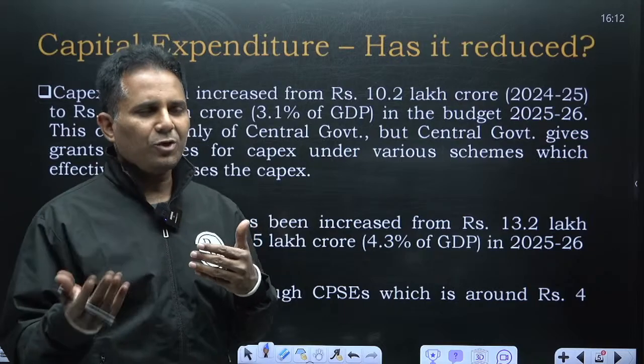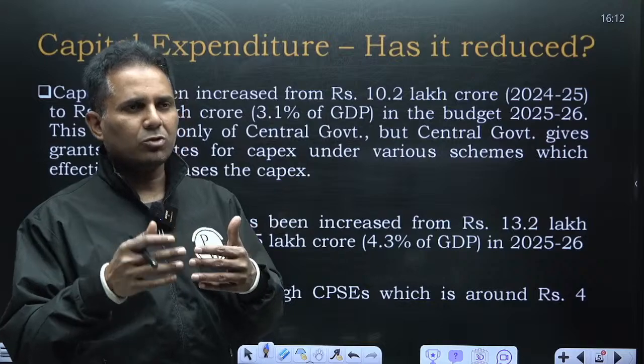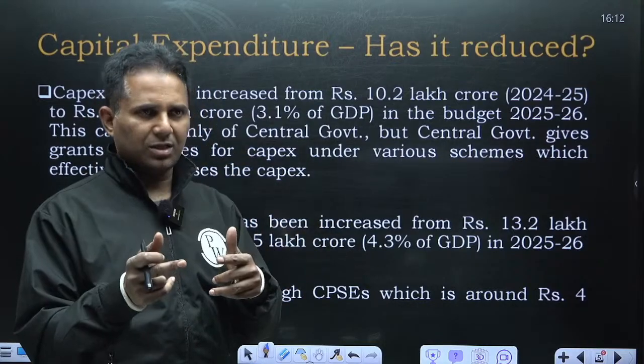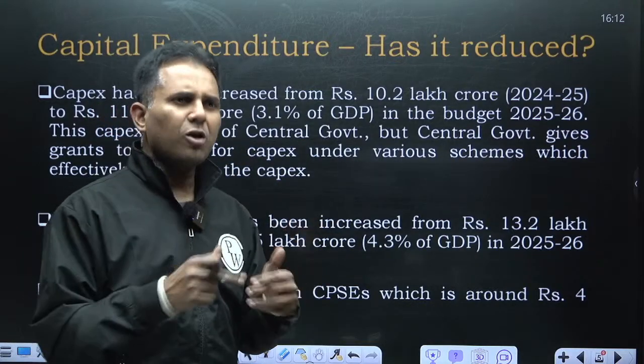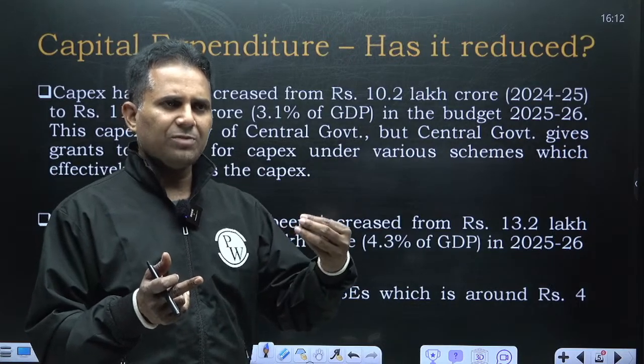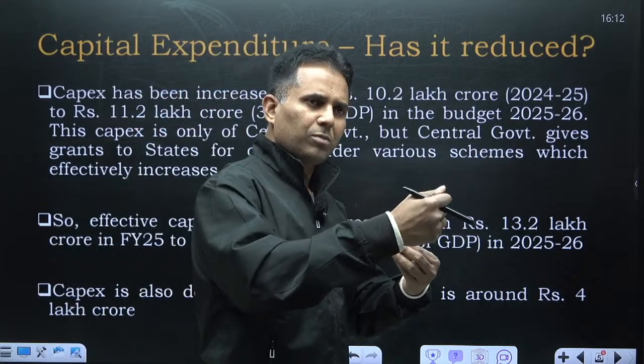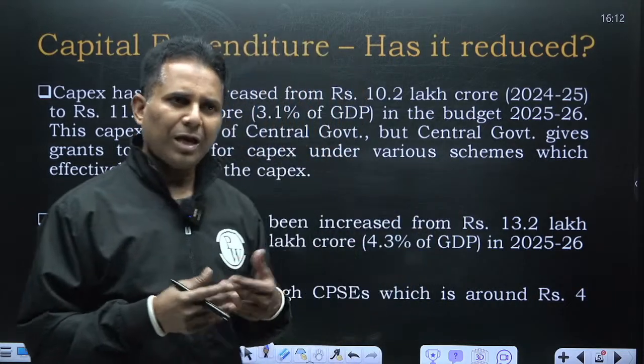We have to spend on revenue expenditure also. So this year the capital expenditure growth has slowed down as compared to the previous year. But in terms of the overall government expenditure, if the government expenditure is increasing by 7-8%, capital expenditure has increased more than 10%. So capital expenditure is still there.